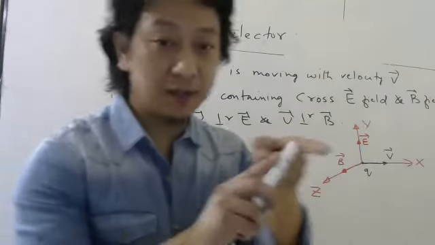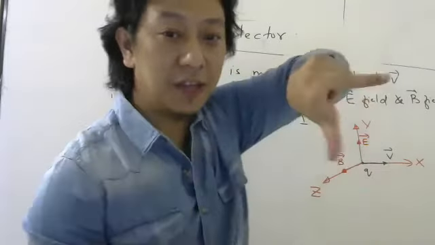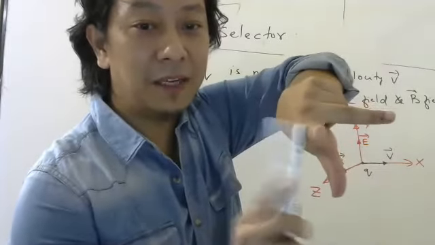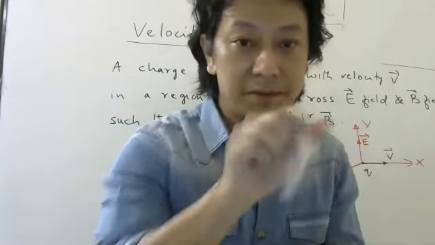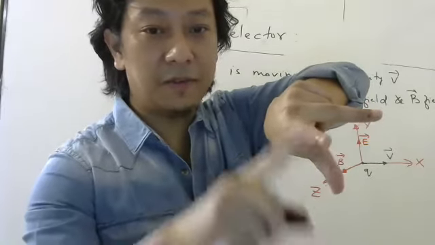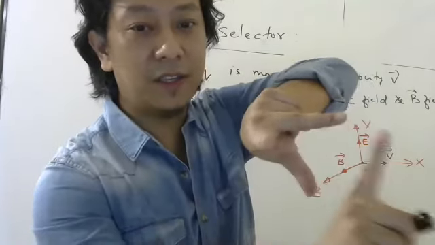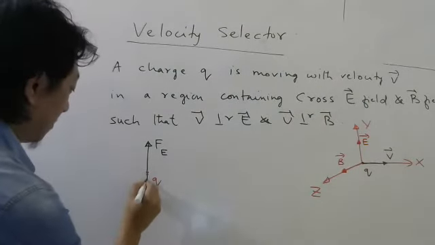Magnetic field is out here, positive z-axis. Charge is moving this way, so force will be down. So magnetic force will be down.